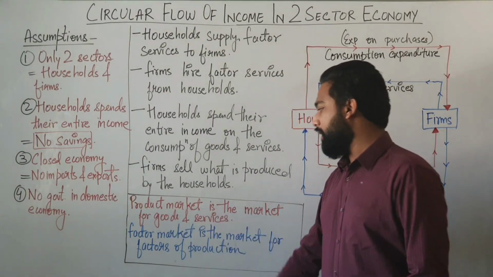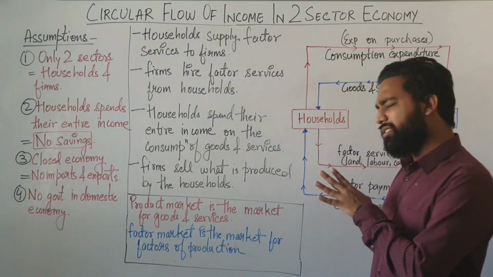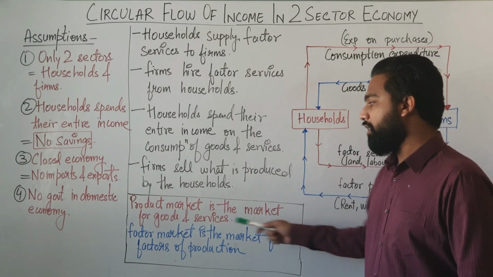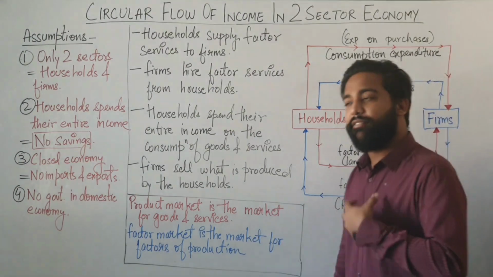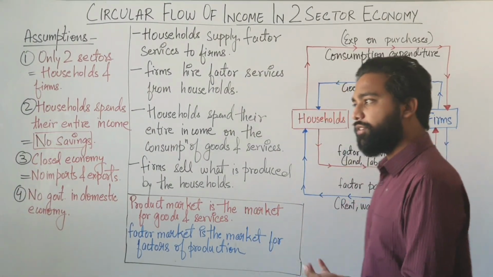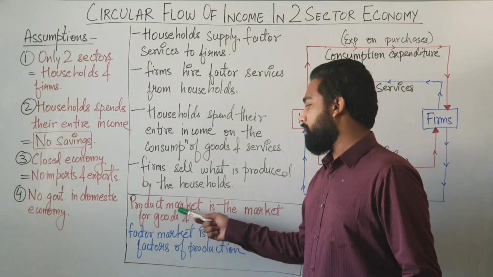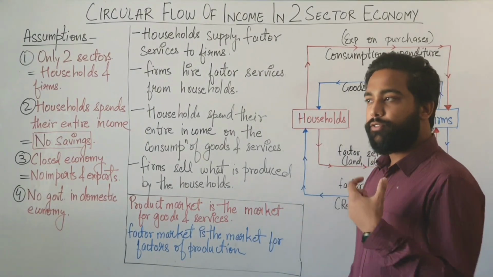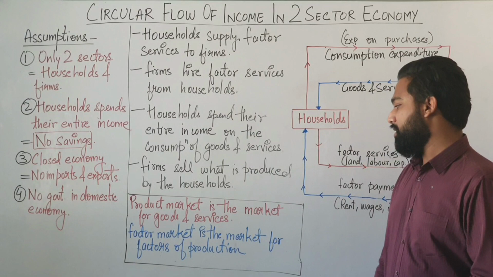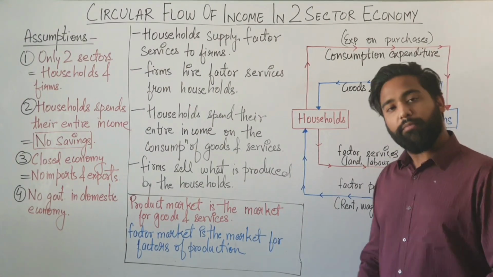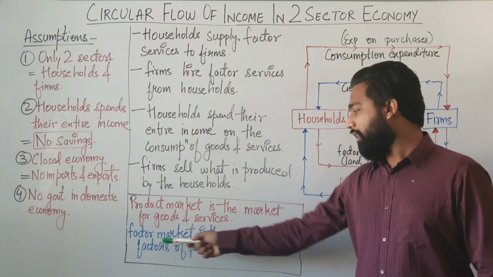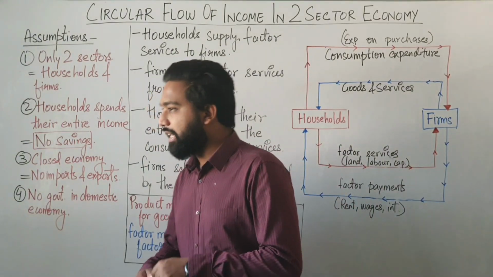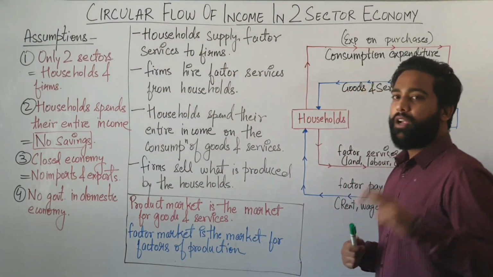First one is product market. Second one is factor market. These are very easy terms. What is product market? Product market is the market for goods and services. Basically, when we as a consumer go to the market in search of goods and services, then that market is called product market. But when a producer goes in search of factor services or factors of production, then that market is known as factor market. Factor market is the market for factors of production. Is that clear? Now, we can start the topic circular flow of income in two-sector economy.